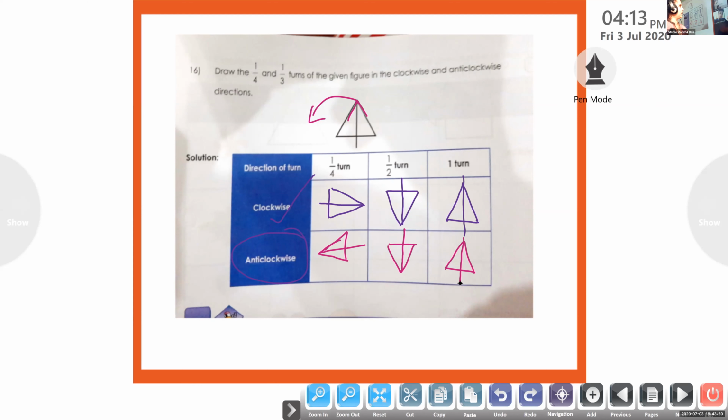Adinath, what can you see in the clockwise direction and anti-clockwise direction pictures? Which turns are the same? Half turn and full turn. Yes, half turn and one full turn. These pictures are the same. So the only difference we can see is in the 1 by 4 turn, when you do clockwise direction and anti-clockwise direction.